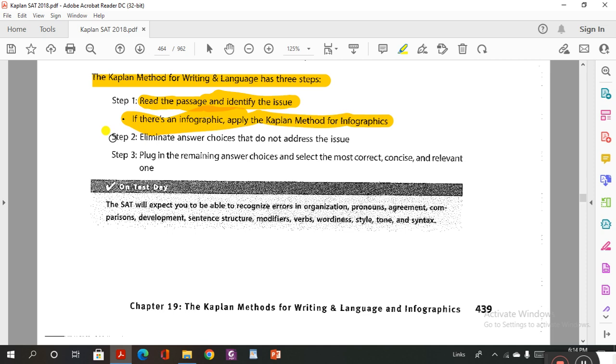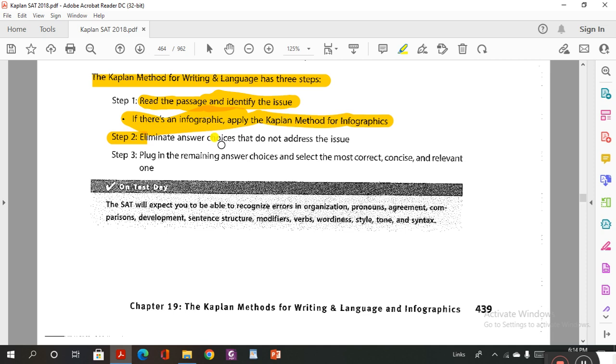Step 2. What is step 2, Mr.? I understood everything about the passage. I know exactly what's going on. What should I do next? Can you help? Yeah, sure. You have to eliminate, you have to delete answer choices that do not address the issue.